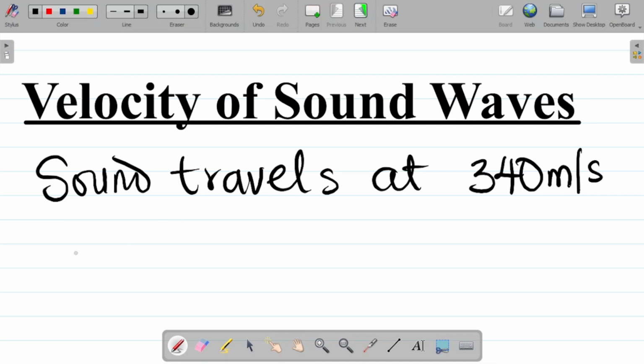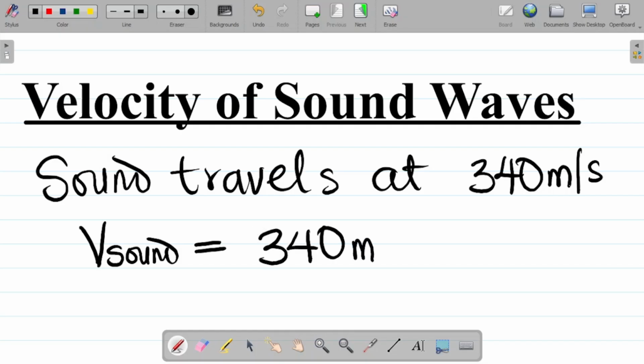Now let's call this value V. So I'll call this V sound. V sound means velocity of sound. It's equal to, we're taking that value to be 340 meters per second. So I have this 340 meters per second.